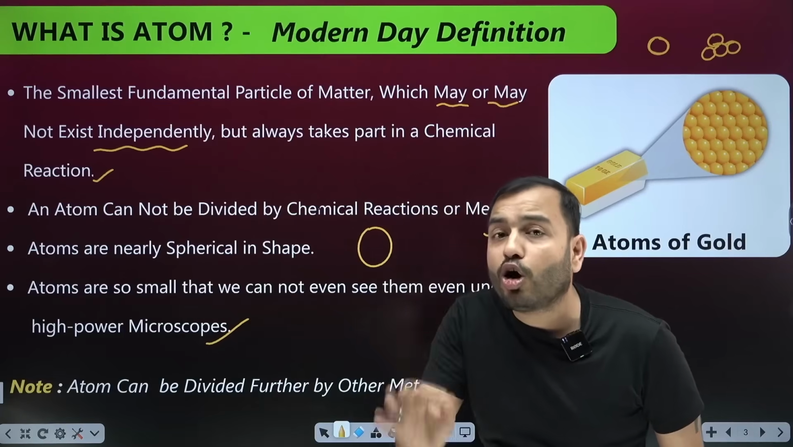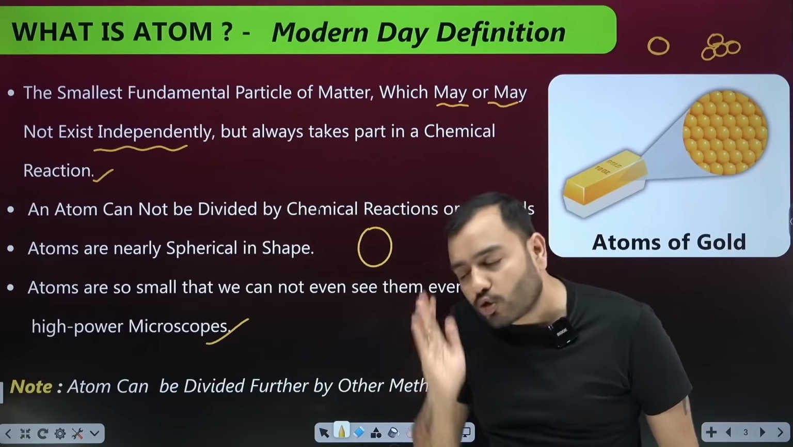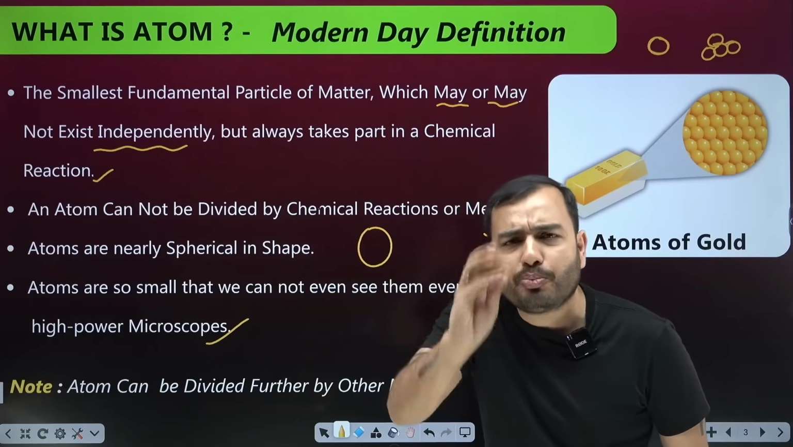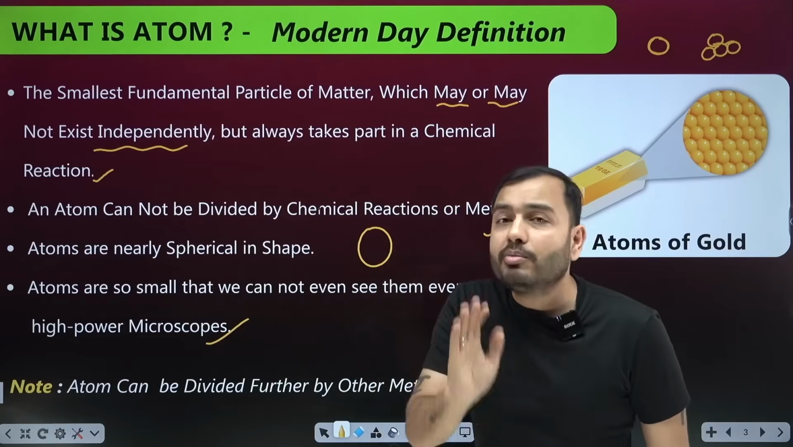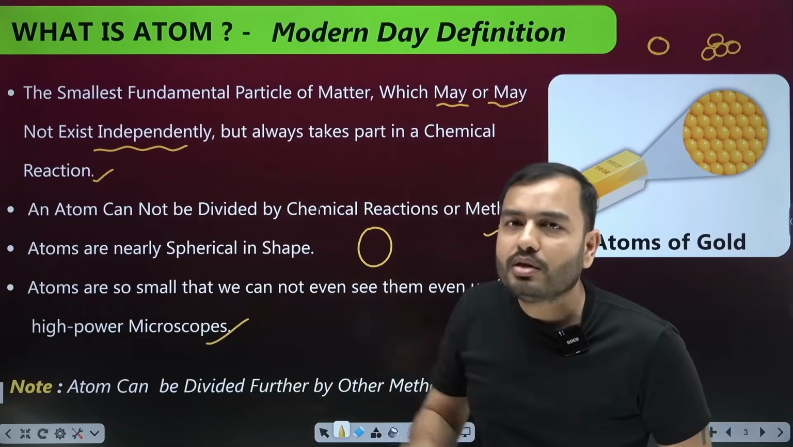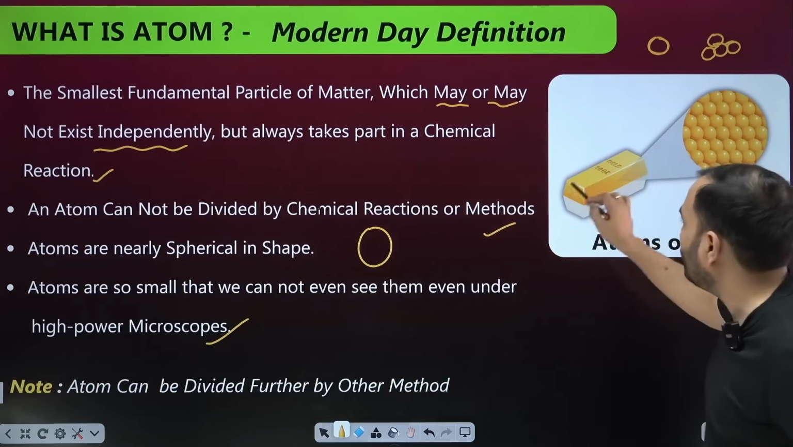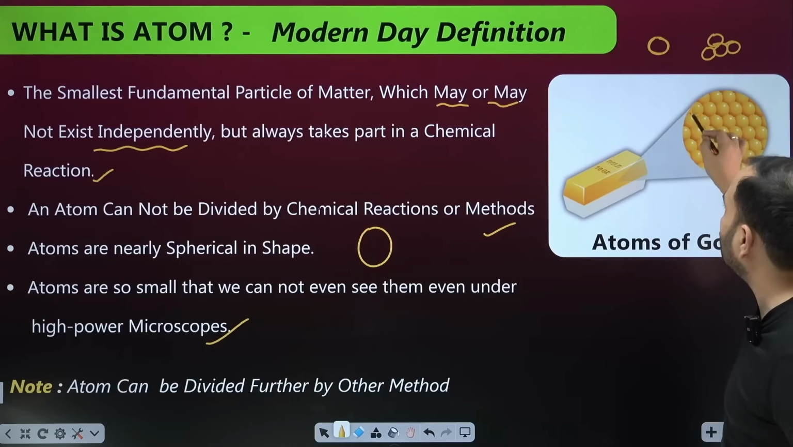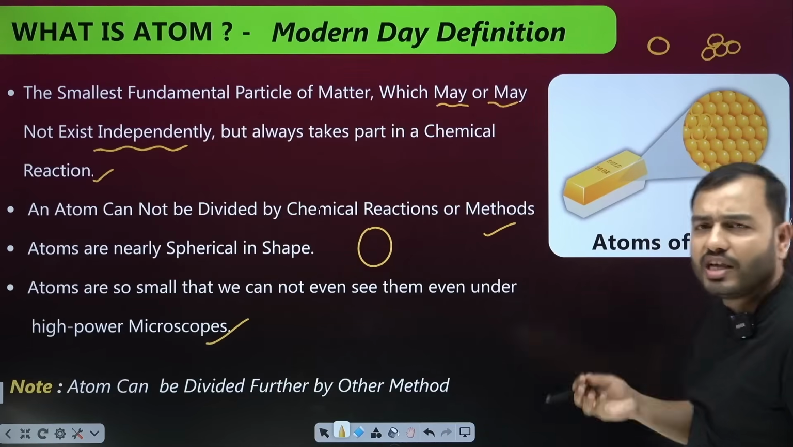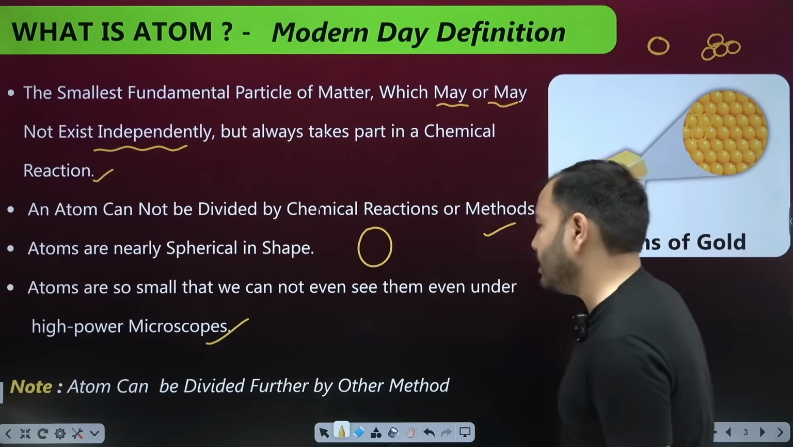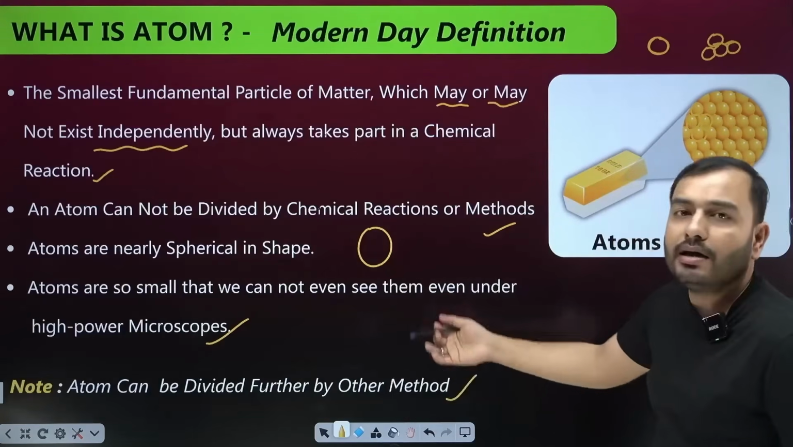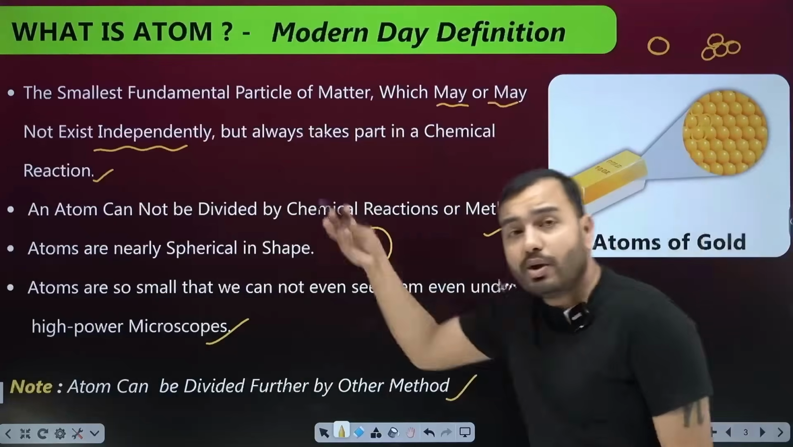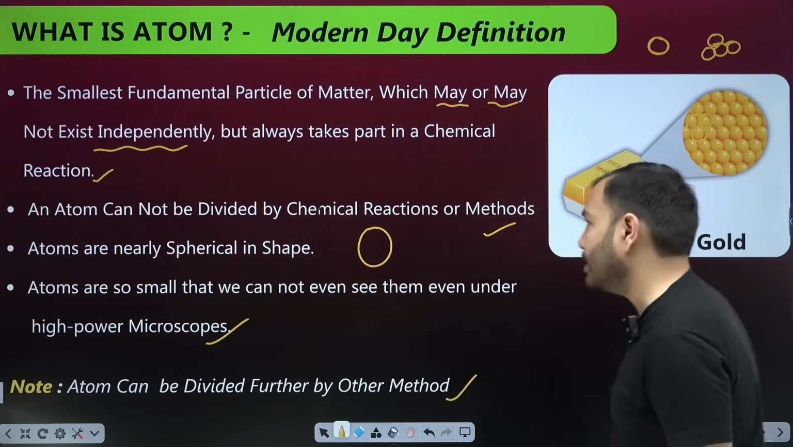Yes, but not with a chemical reaction. Yes, we can break it into electrons, protons, neutrons, and more particles are there in the atom. But we cannot break an atom by any chemical reaction. Like you have shown here, look, here is a gold displaced. What is gold made of? It's made of small particles, atoms of gold. Alright, note that an atom can be divided further by other methods. So we will dive into the atom in the next chapter.